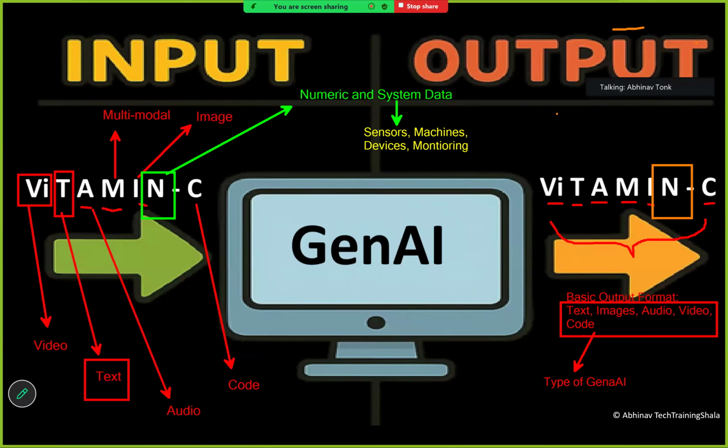Okay. Now let's talk about N in the GenAI output that it generates. So N here stands for next gen capability generation. What is next gen capability generation? Before that, why is the word next gen used here in this particular definition?